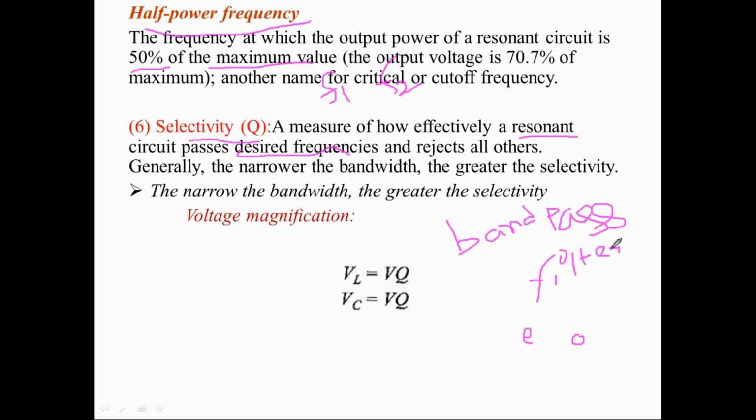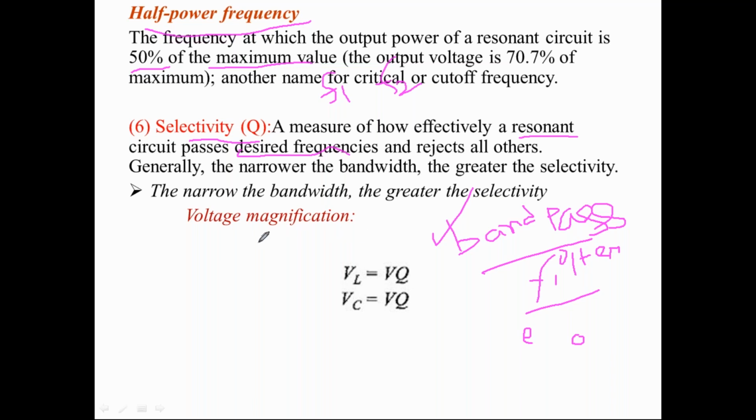So whether my series RLC circuit can be selected for this application or not is decided by this factor. I repeat, selectivity is a measure of the suitability of a series RLC circuit for band pass filter applications. The higher the selectivity, the lower the bandwidth of the signal should be.